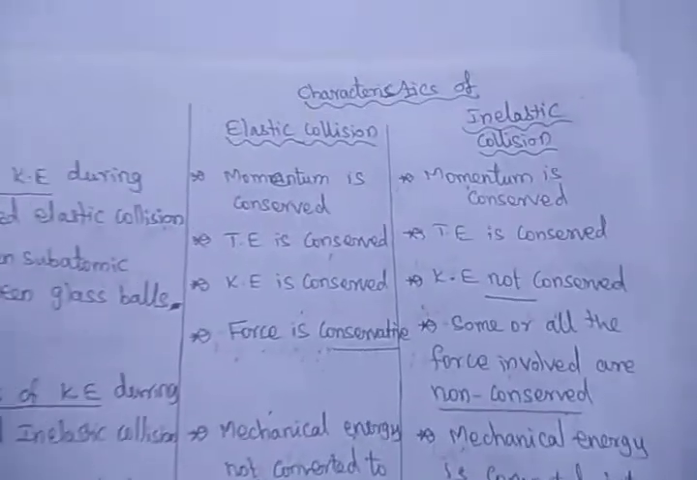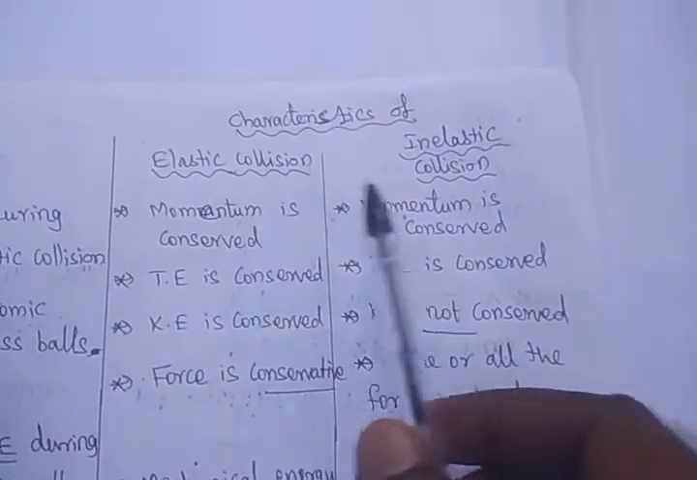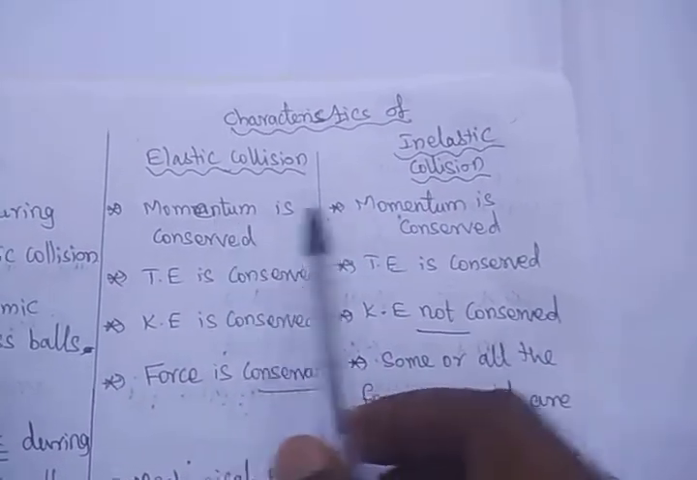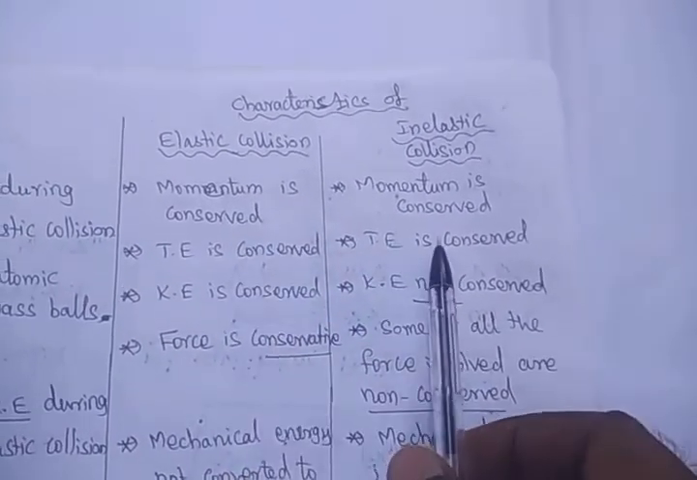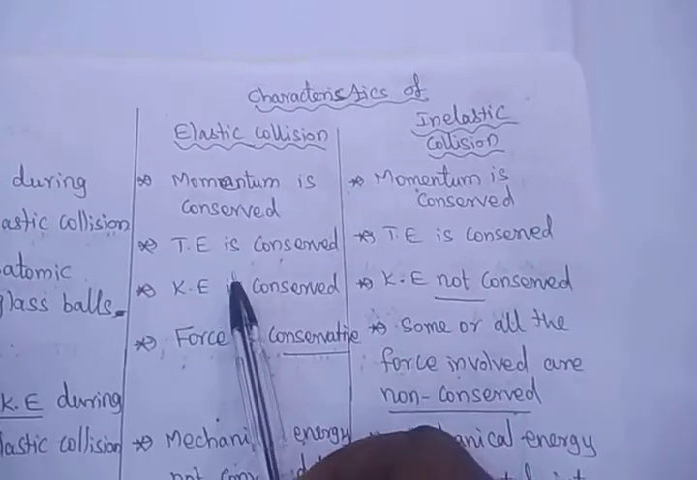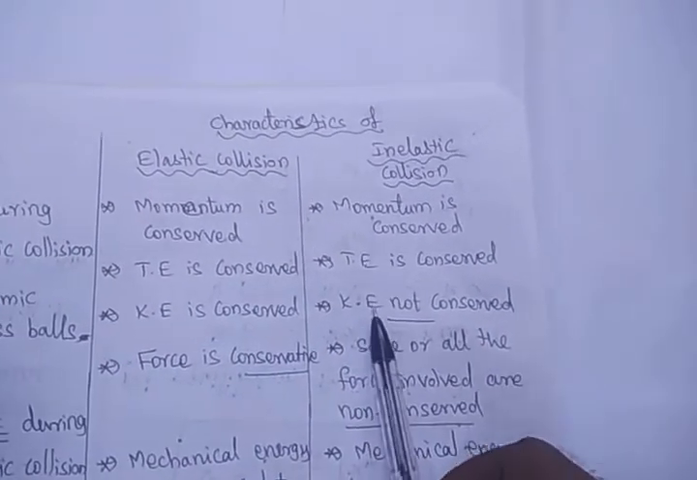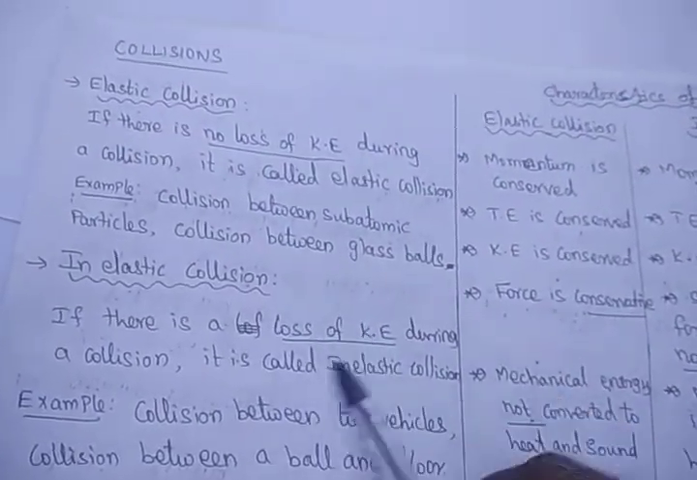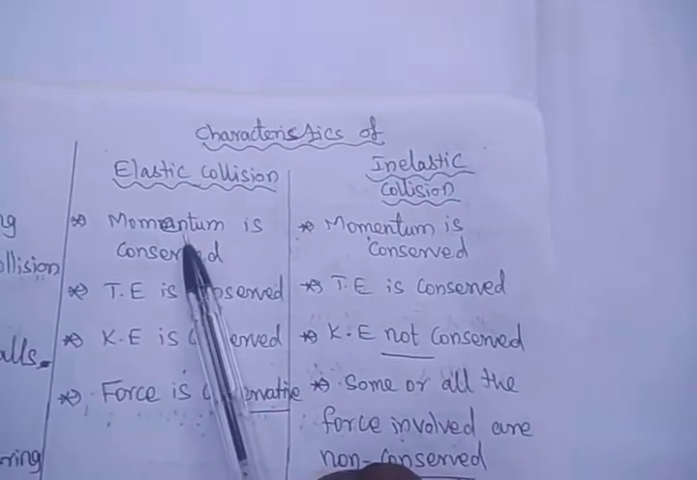The characteristics of elastic and inelastic collisions are, for both elastic and inelastic collision, the momentum is conserved and the total energy is also conserved. The kinetic energy is conserved in elastic collision and not conserved in inelastic collision. That's why there is a loss in kinetic energy. You may ask, what is momentum conserved and not conserved, sir?